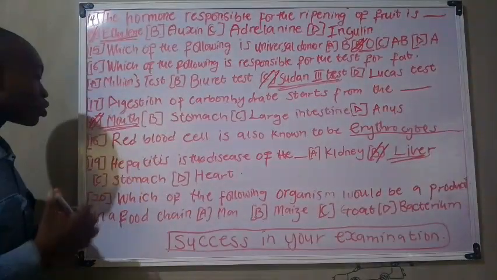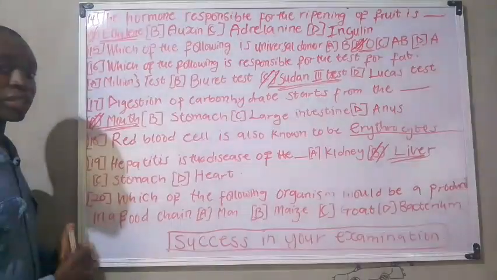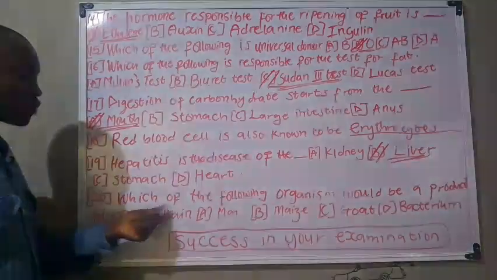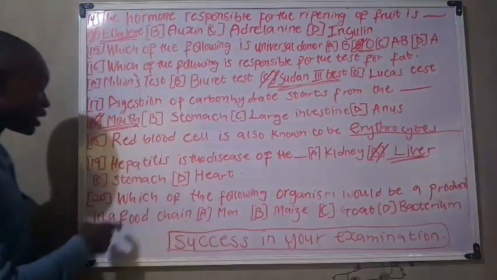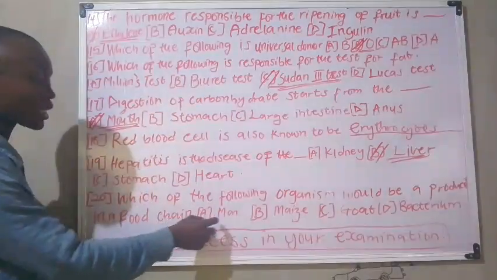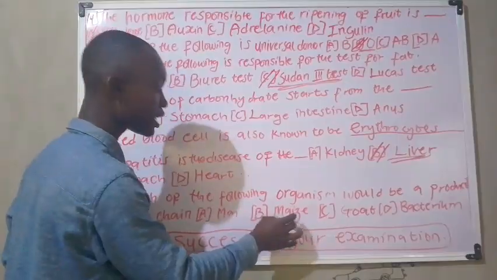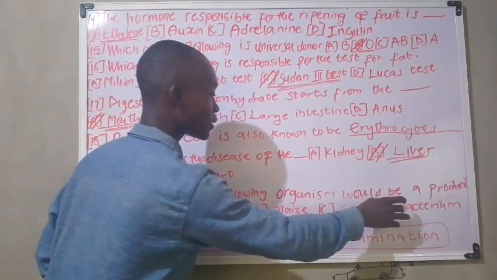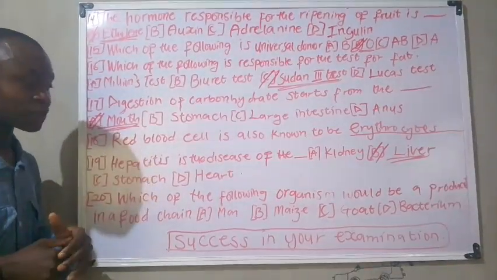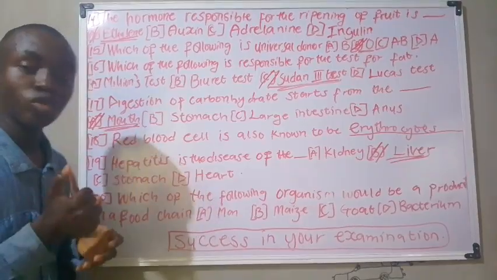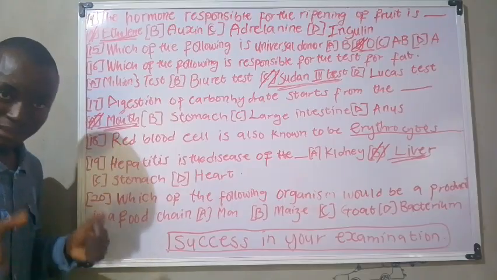Now let's move to the last practice question for today. Which of the following organisms would be a producer in a food chain? Option A is man, option B is bee, option C is goat, and option D is maize. I've discussed it with you before that a producer is always a plant.